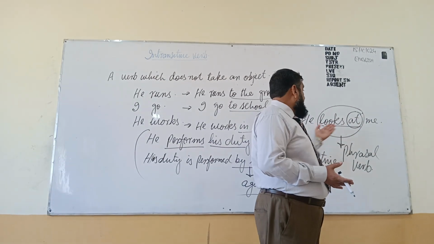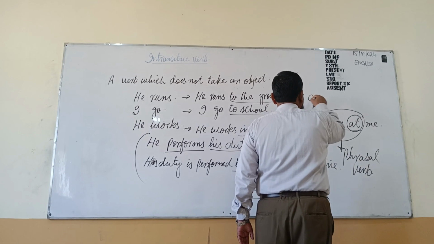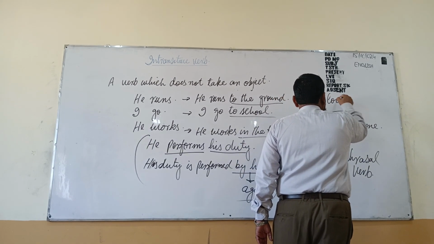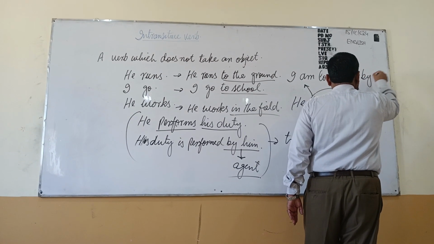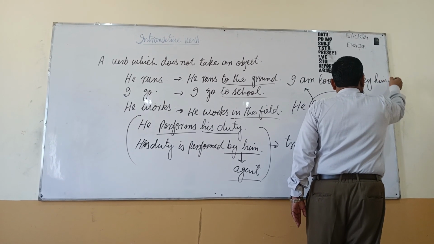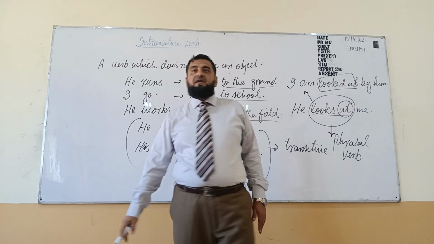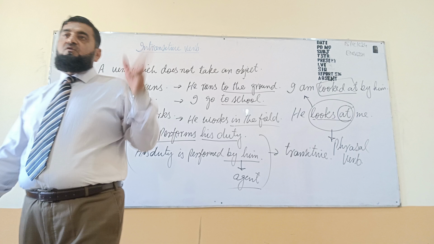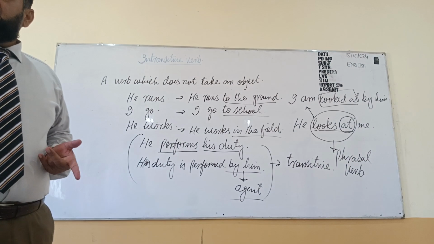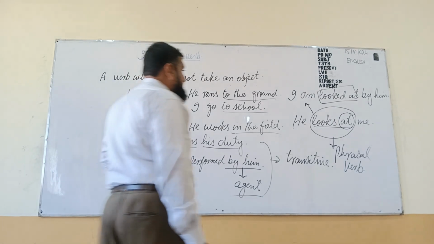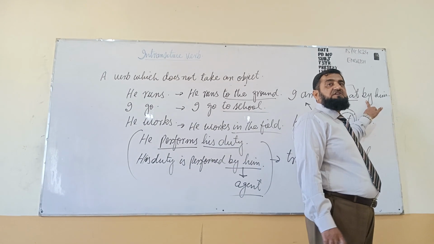I am looked at by him. Again, phrasal verb is here. Looked at, but with the addition of by. With the addition of by, that is a major change within the passive voice.